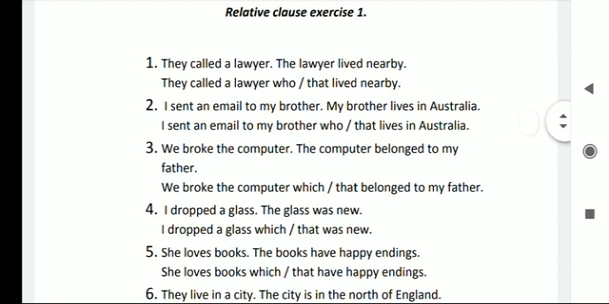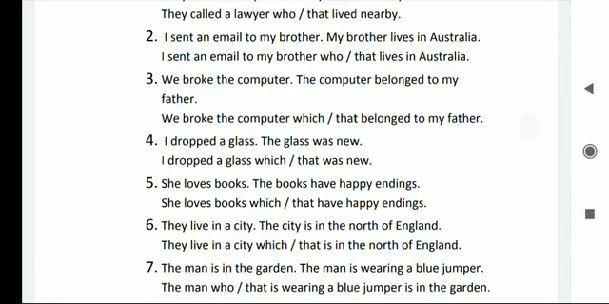Now sentences 4, two sentences. I dropped a glass. The glass was new. We can write these two sentences like this: I dropped a glass which was new. Or we can write like this: I dropped a glass that was new.